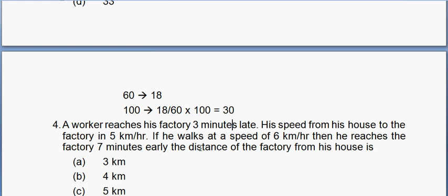The next question was from time, speed and distance. A worker reaches his factory 3 minutes late. His speed from his house to the factory is 5 kilometers per hour. If he walks at 6 kilometers per hour, he reaches the factory 7 minutes early. The distance of the factory from his house is how much?